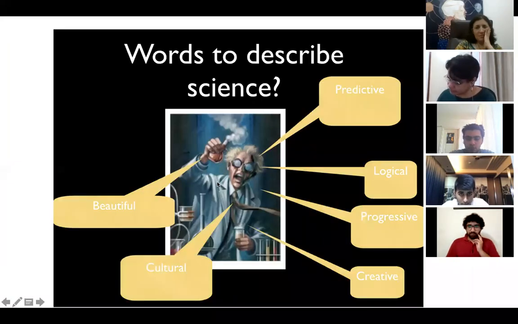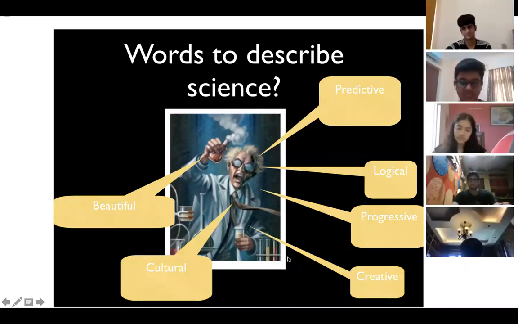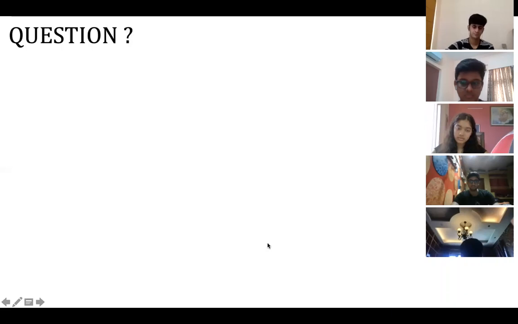But for me, I have a different answer. The words to describe science: predictive, logical, progressive, creative. Maybe no one said beautiful. Don't you think science is also beautiful? There are a lot of natural phenomena which come from science that are beautiful, and it is also cultural. There's a lot of link between science and culture. That's why I've shown you the Nobel Prize winner from the South.